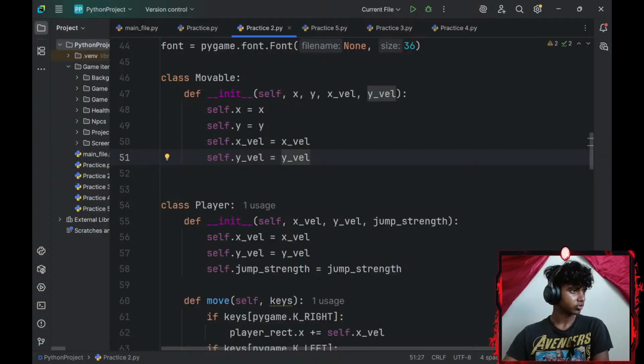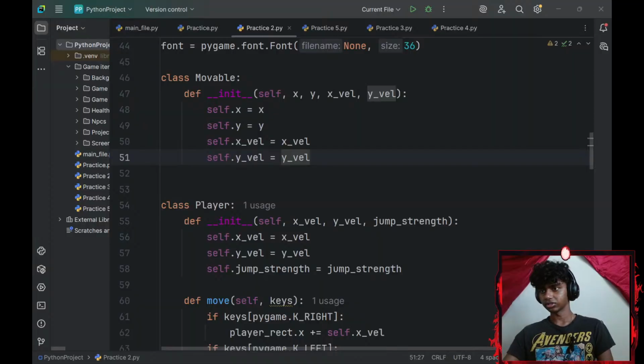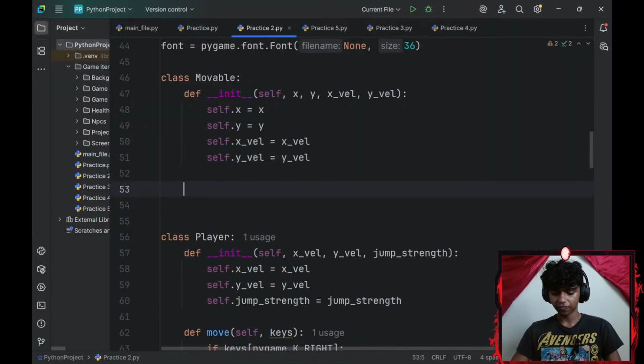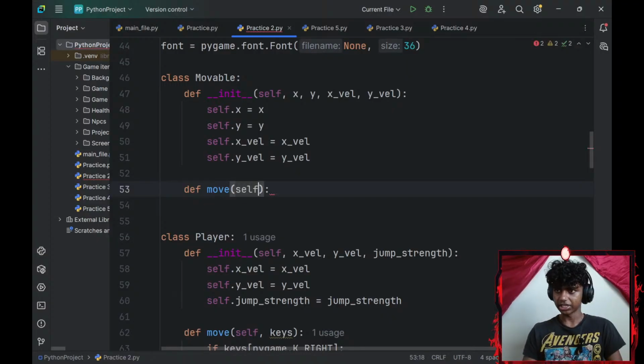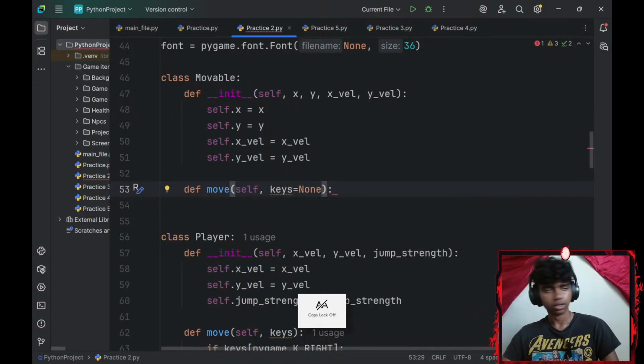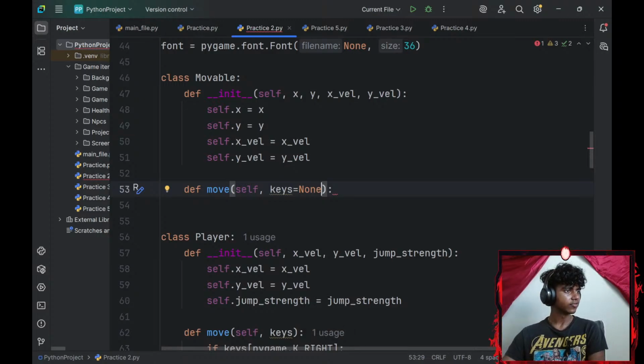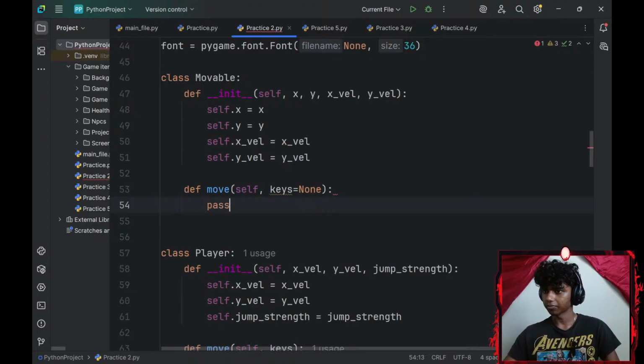Let me just scroll up to the reference. Okay, define movable, self, keys equals none. So I've got to define a method called move, which is going to have a self parameter and a keys parameter, which is going to be equal to none. Okay, default empty, keys used for player. Then I have to go with a pass.